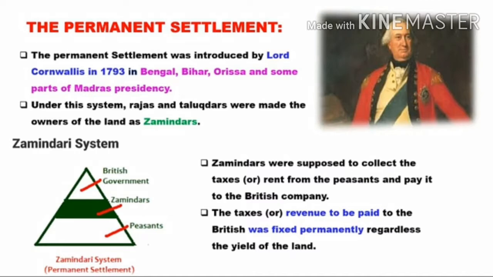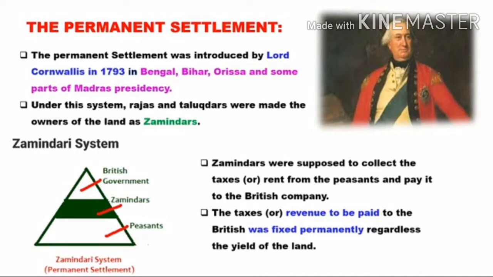The Zamindars were recognized as the owners of the land as long as they paid the revenue to the East India Company regularly. Zamindars collected the revenue from the cultivators and had to pay it to the East India Company regularly. The Zamindars acted as the agent of the government for the collection of revenue from the cultivators.